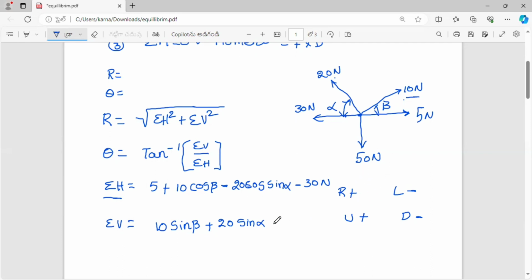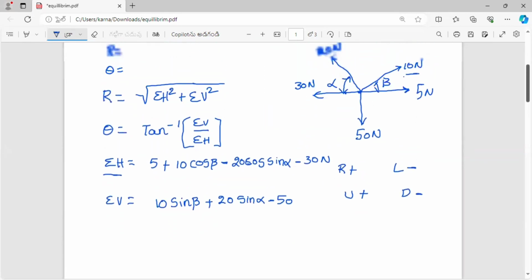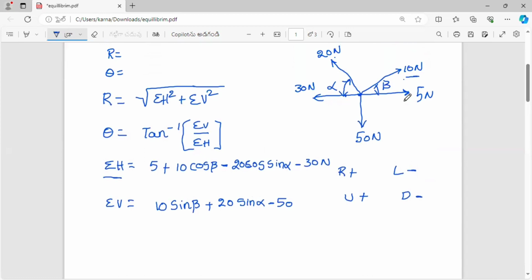Next, 50 newtons. The 50 newtons will be acting in the clearly downward direction. Downward direction means you take this as negative, so minus 50 newtons. In this way, we can calculate the value of sigma H and sigma V. In realistic problems, they may give the values of alpha and beta. Then you can simplify, get the sigma H value and sigma V value, then simply substitute those values in the resultant formula, R equal to square root of sigma H